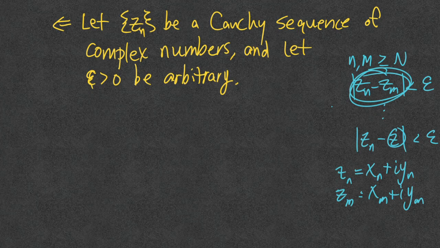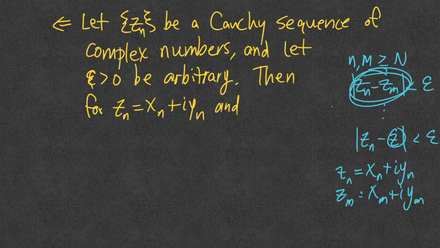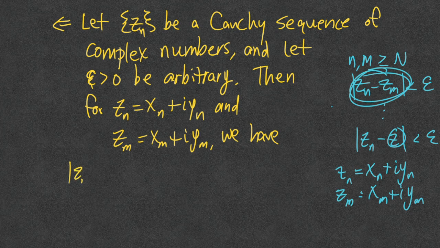Then, maybe we should define z sub n equal to x sub n plus i y sub n, and the same for z sub m. We have that the modulus of z sub n minus z sub m is less than epsilon by the definition of Cauchy.